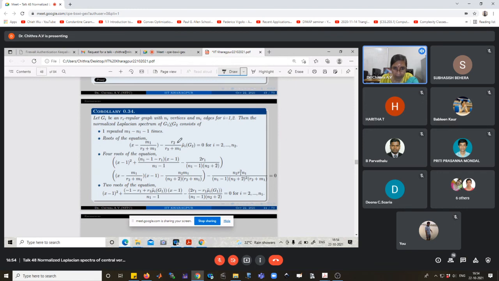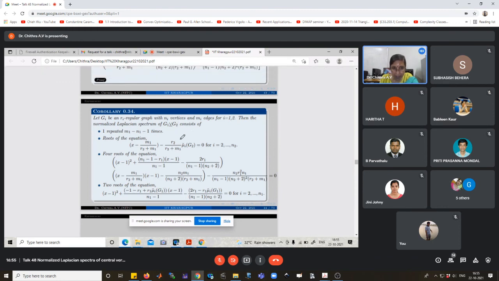And also R2 is the regularity of G2. Here R1 is the regularity of G1 and these are the normalized Laplace eigenvalues of G1. Okay, the normalized Laplace spectrum of the center vertex join of G1 and G2 depends on the number of vertices, the number of edges of both graphs, the regularity, and the normalized Laplace eigenvalues of G1 and G2.